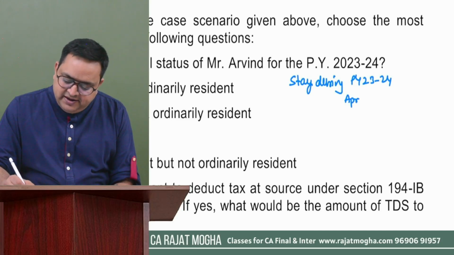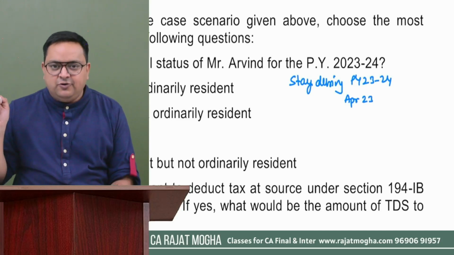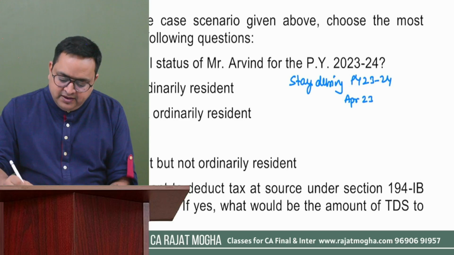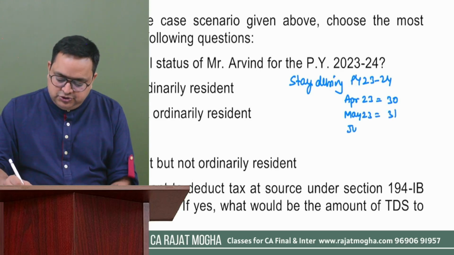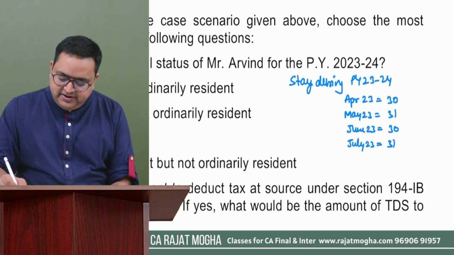He was there in India in April 23, right? He went outside in the month of September. April 23, he was here. April has 30 days. Okay. May 23, he was here. May has 31 days. June 23, 30 days. July 23, 31 days. August 23, he was here.